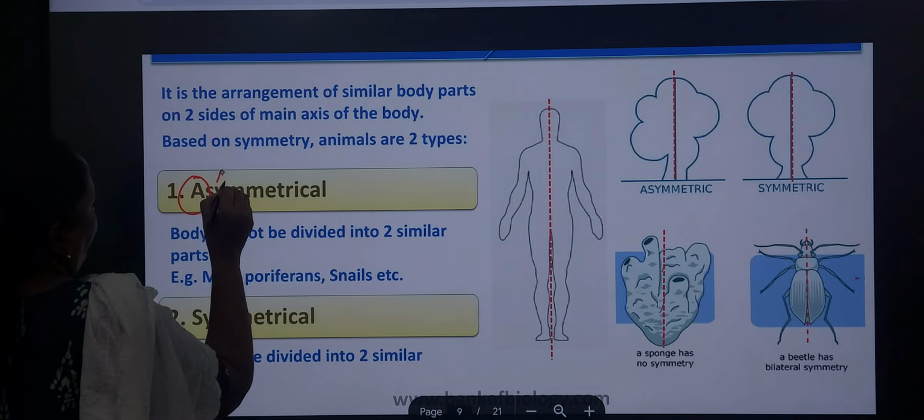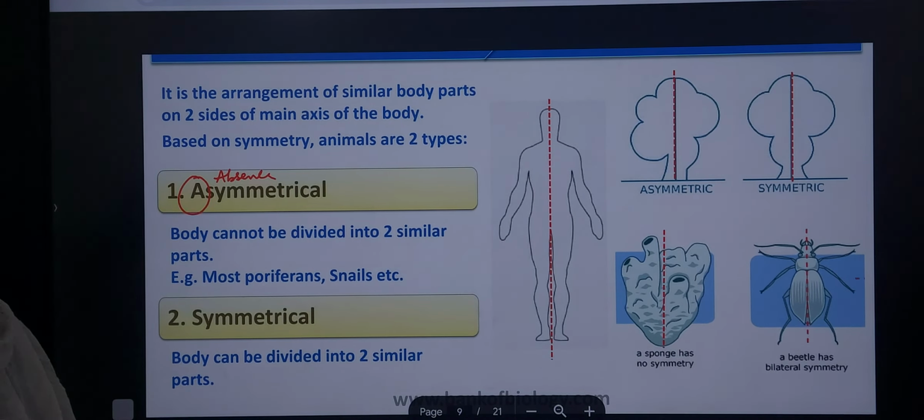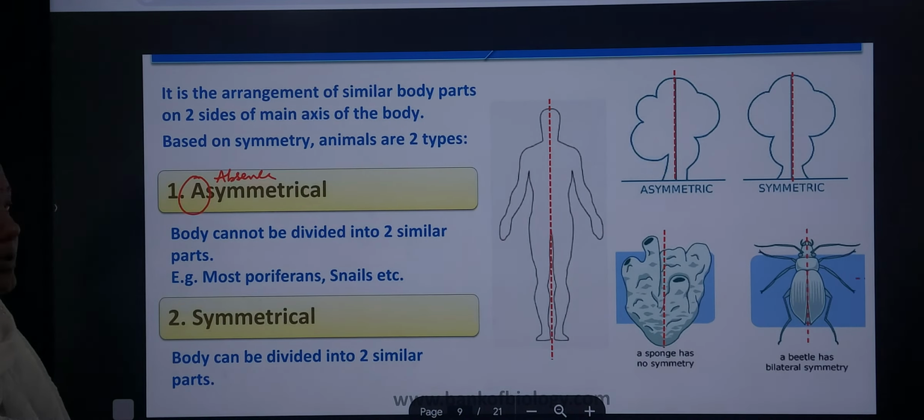A always refers to absence, meaning there is no symmetry. Where? In the poriferans. Here the body cannot be cut into two similar parts. The example is porifera, because loose cells are arranged as cell aggregates, we can't cut.